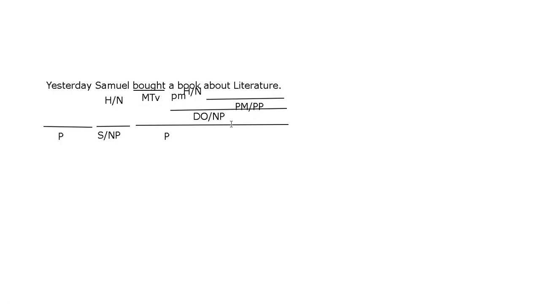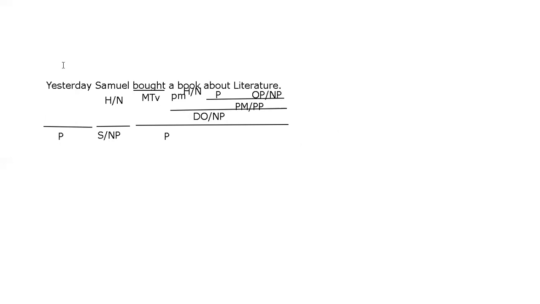So look at the phrase. Up to now, in the previous phrases, we had just words. But sometimes it is possible to have a phrase as a constituent of a phrase. And within this prepositional phrase, you have, as we said before, a preposition. And you have the object to the preposition, which is a noun phrase, literature. Okay? So, pay attention.